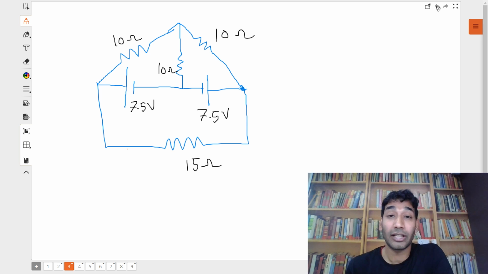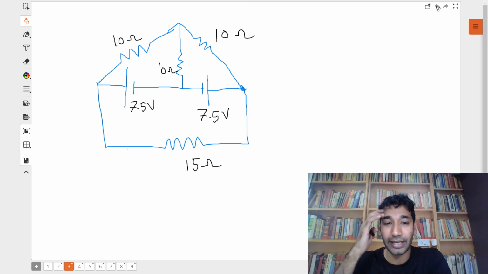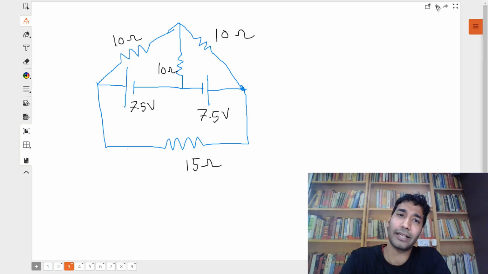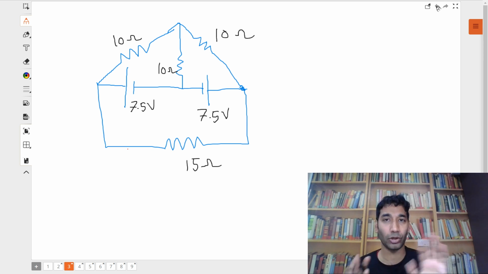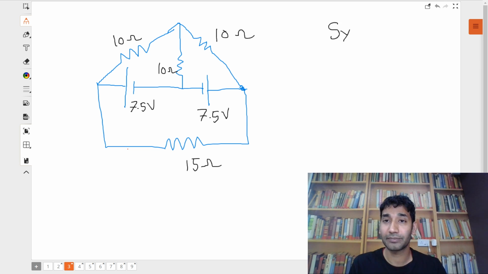So the method I am going to teach you is the method of symmetry. Now I am not going to teach you where symmetry comes from, because that would take a lot of time, how it is symmetrical and all that stuff. I'm not going to cover that today, because this is just a webinar, a master class, and I'm just here to give you exposure to these methods. So let me just write it here.